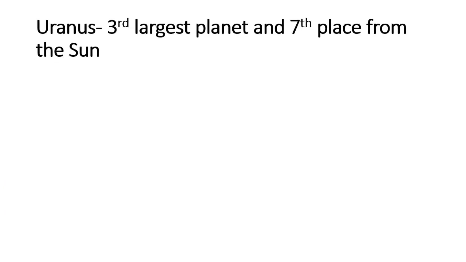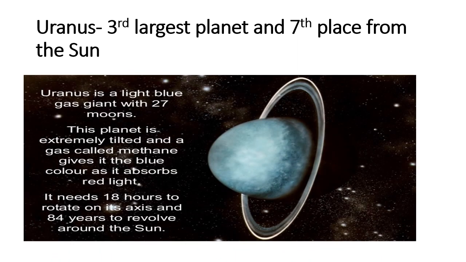Uranus is the third largest planet and is placed at the seventh position from the Sun. It has 27 moons. This planet is extremely tilted, and a gas called methane is found there, which gives it a blue color as it absorbs the red light. It completes a rotation in 18 hours and takes 84 years to move around the Sun.